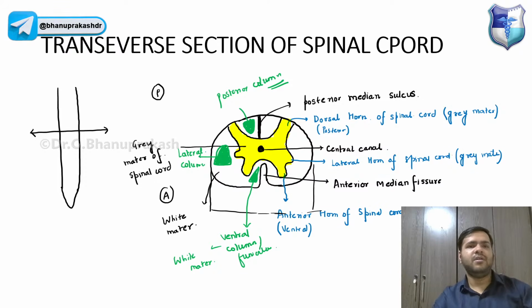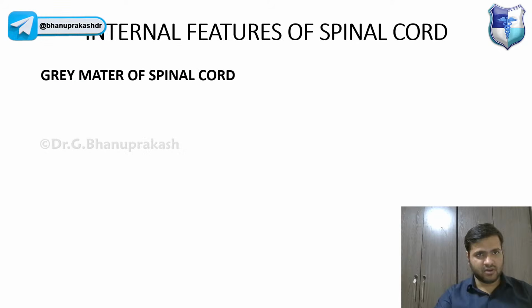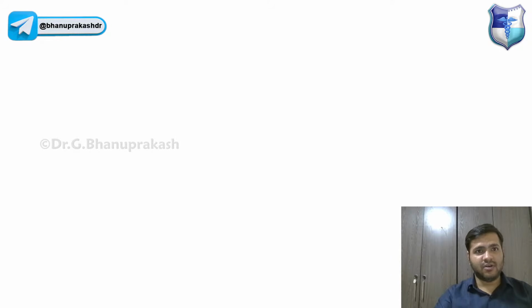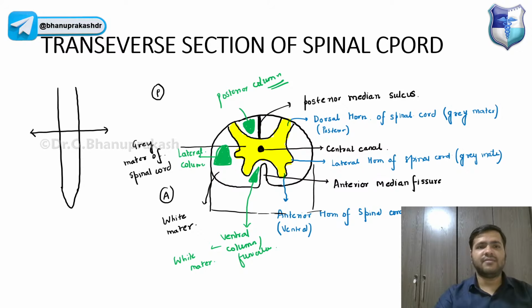So white matter, anyways, I have discussed it over here. We have ventral column, lateral column, and posterior column. I have already discussed the white matter, the internal structure that we are discussing over here. We'll be discussing the tracts if necessary. Yes, Riti, Samir, very good.